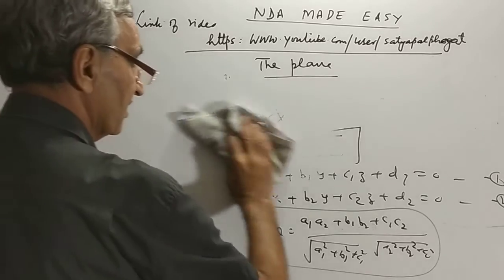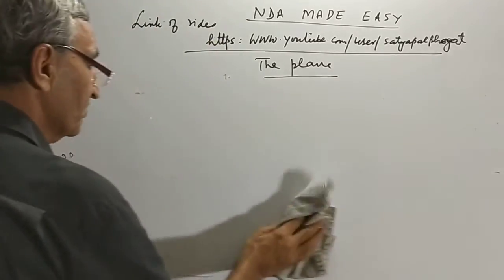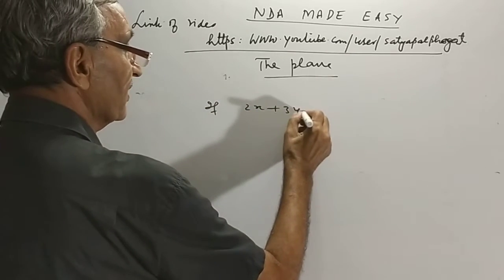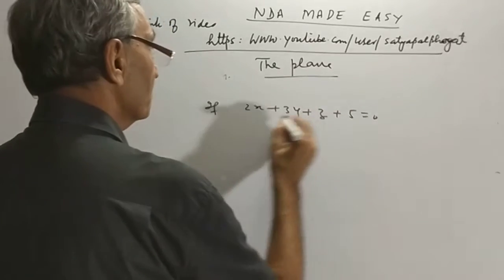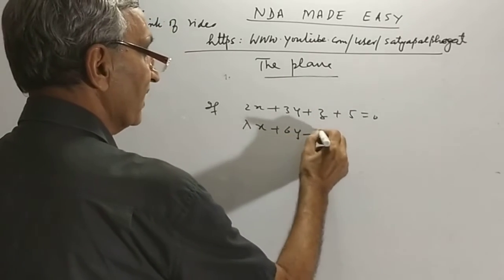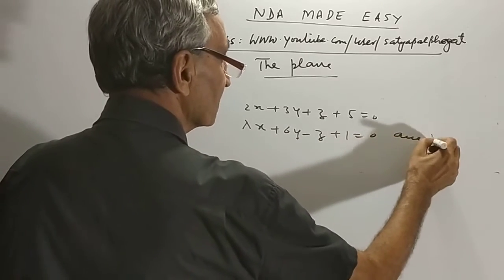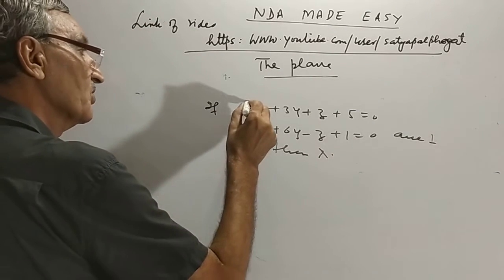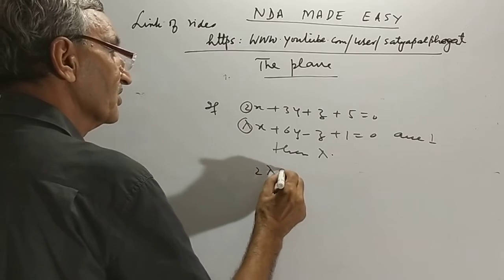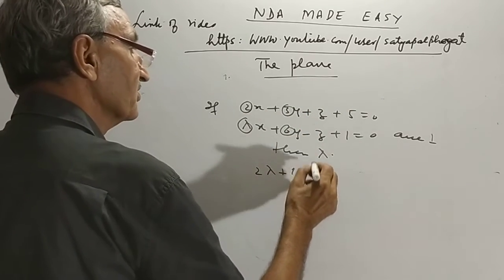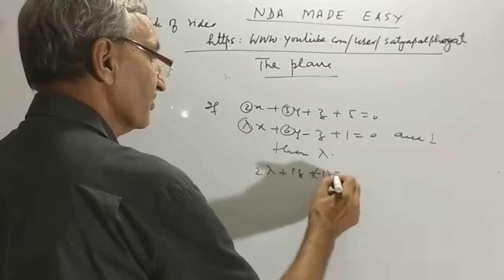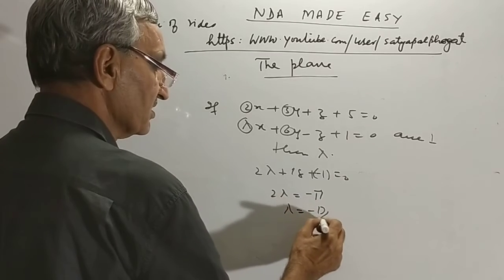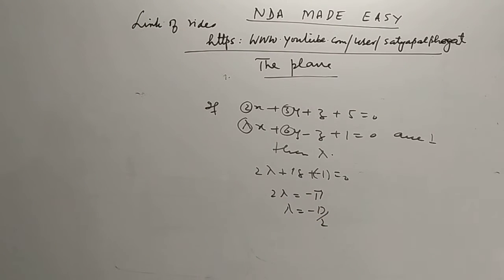Let me do a practice and see how the question can be asked. If 2x plus 3y plus z plus 5 is equal to 0 and lambda x plus 6y minus z are perpendicular, then what is lambda? Dear friend, when they are perpendicular, A1 A2 plus B1 B2 plus C1 C2 is equal to 0. So 2 lambda minus 18 minus 1 is equal to 0, 2 lambda is equal to 17 and lambda is equal to 17 by 2. A simple question too.